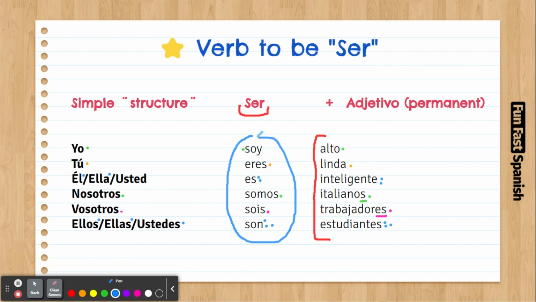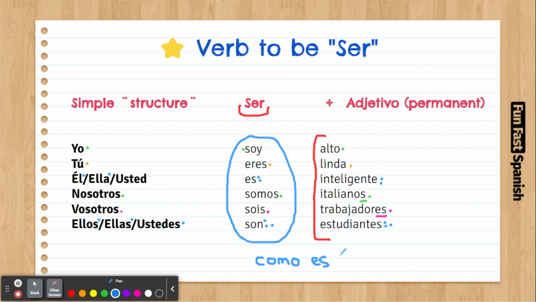And you only use it for permanent conditions. So the question "cómo es?" What does it mean? We saw the question "cómo estás?" Cómo está is like you're asking for temporary things, like how are you feeling, how are you doing.